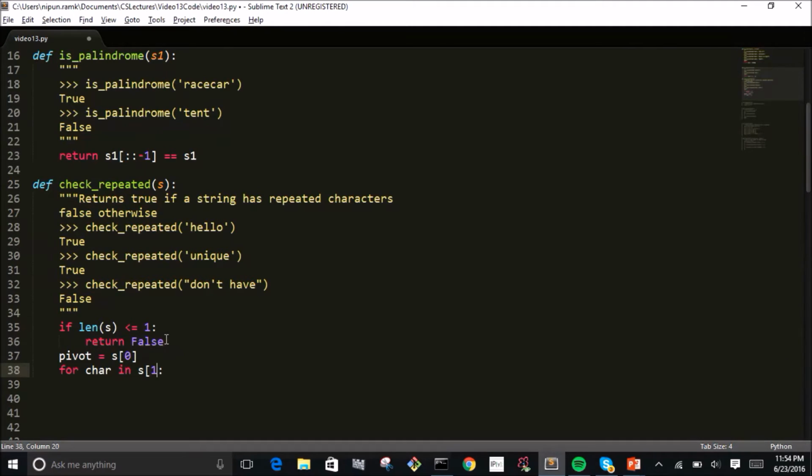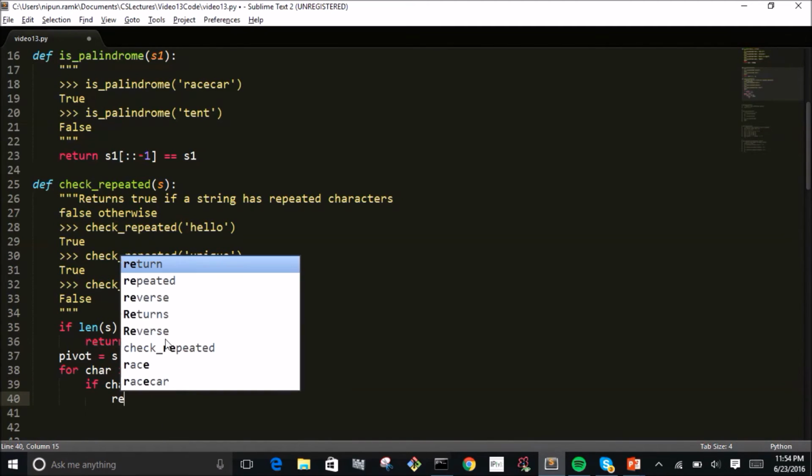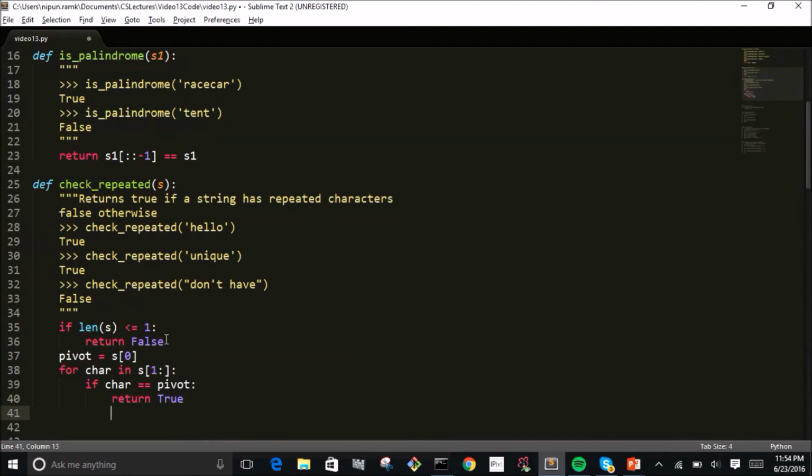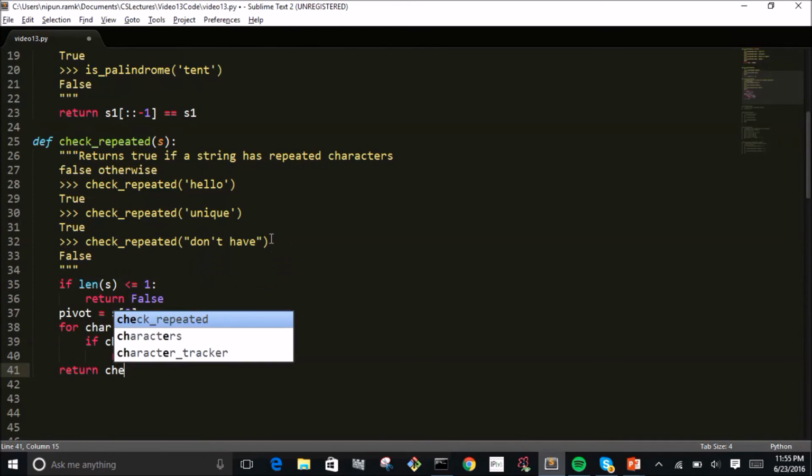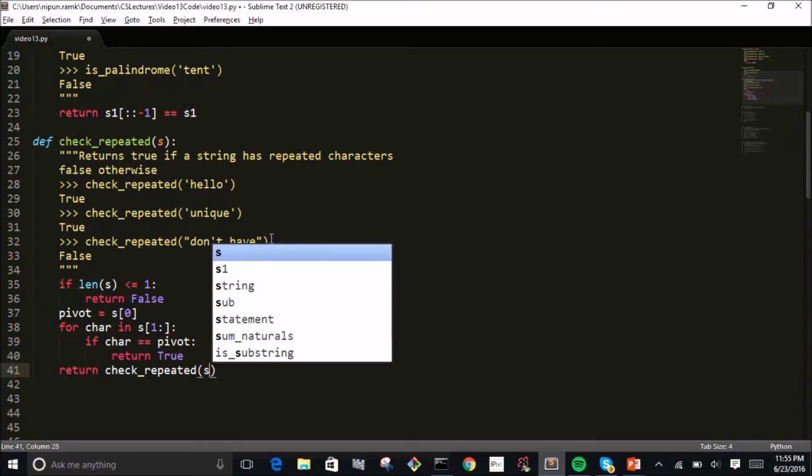Okay, and then I want to iterate through the rest of the string. How do I do that? Well, I can use slicing notation. I can go through the rest of the string, and if my character is equal to the pivot, I know immediately I have a repeat. And if this is not the case, then I know that when I checked H with everything else, there was no other H, so I then need to move on to the next character. When you move on to the next character, you're really going into simpler subproblems of this. So I can do this recursively. I can just check if there's any repeated check on the rest of the string.